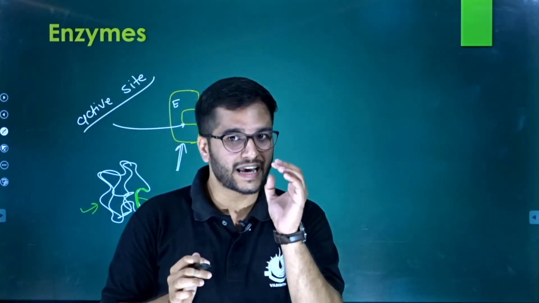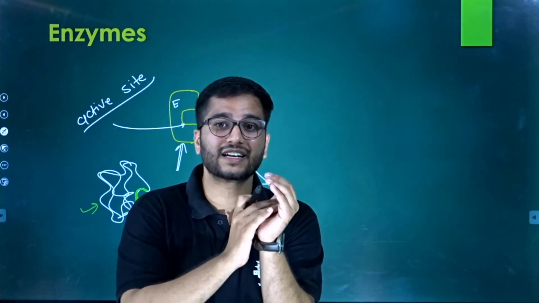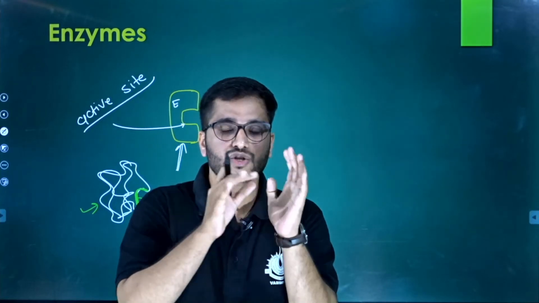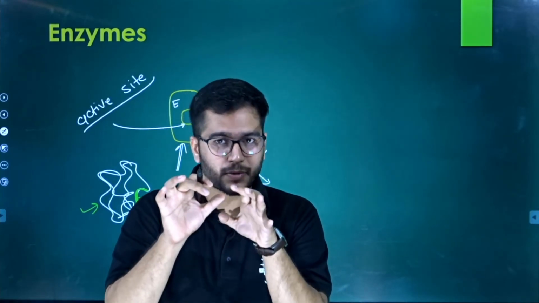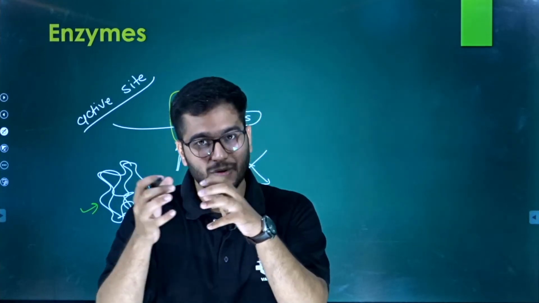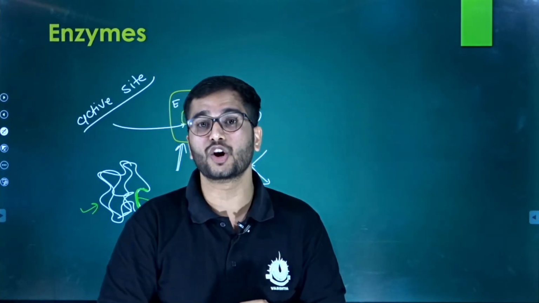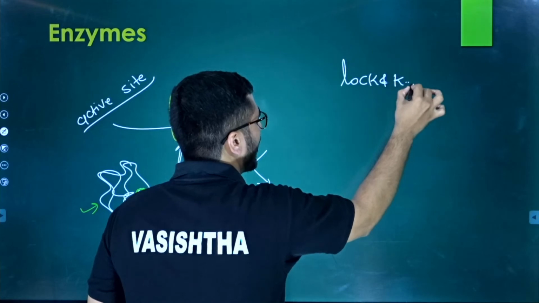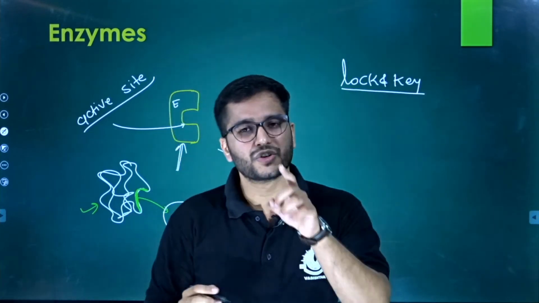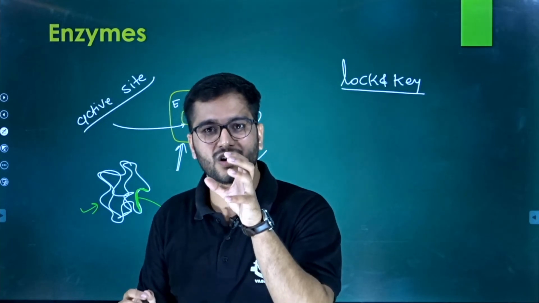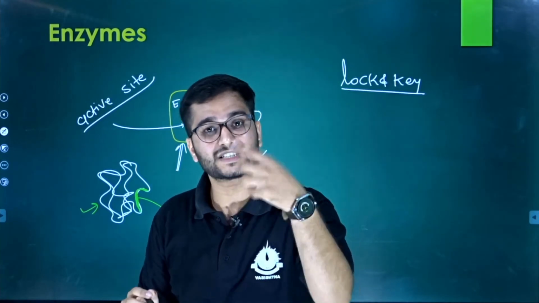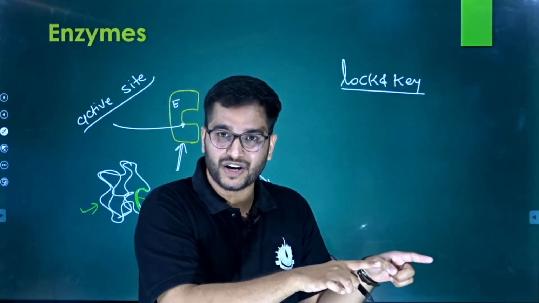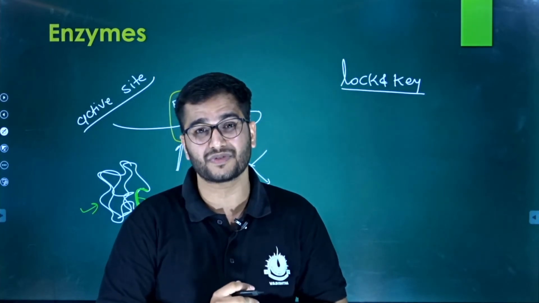Remember this. The enzyme works like a template. The active site works like the template on which the substrate comes. So always remember, the active site is a particular place where the substrate will join. So the shape should be like a lock and key. The mechanism is very similar to lock and key. A lock is specific for a particular key, and the key is specific for the lock. That's why enzymes are specific to the substrate, and substrates are also specific to the enzyme.